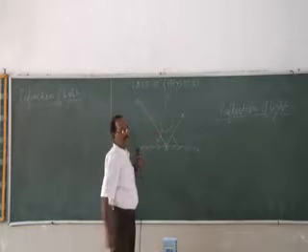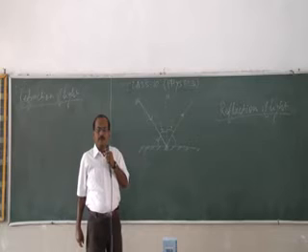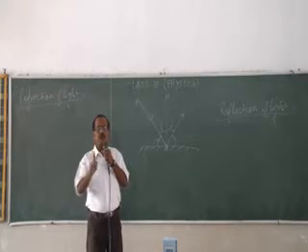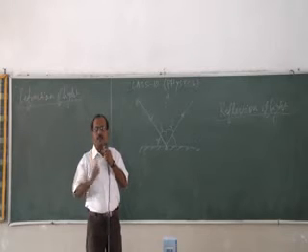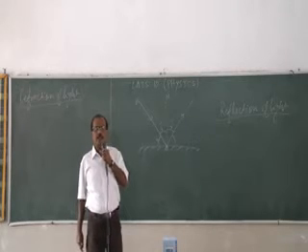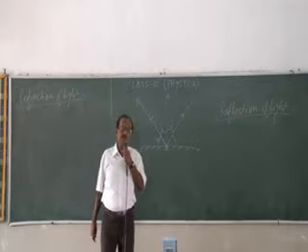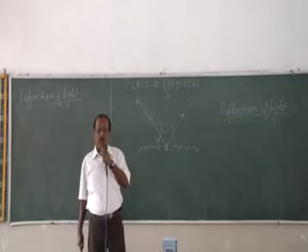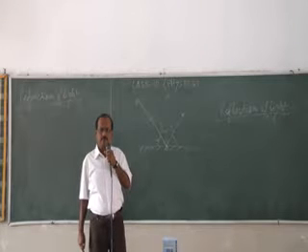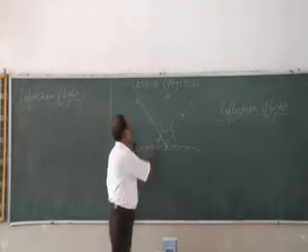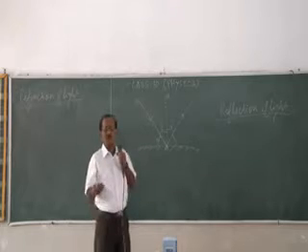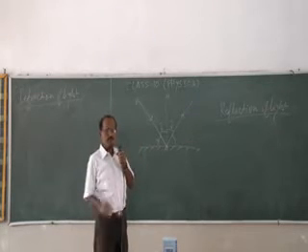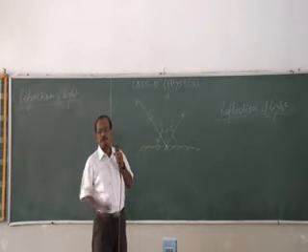Whenever we are drawing a ray diagram, one thing is a must: show it by an arrow. Without an arrow, if you draw a ray diagram, it is completely wrong and you will not get any marks for that. So keep in mind, the diagram must be drawn using a pencil and ruler. The straight lines must be drawn and the arrow must be there.